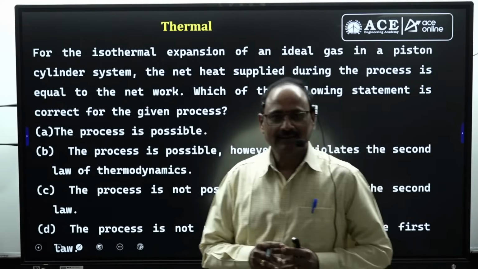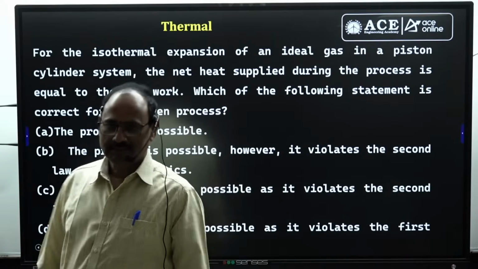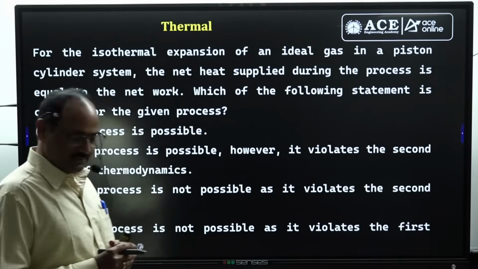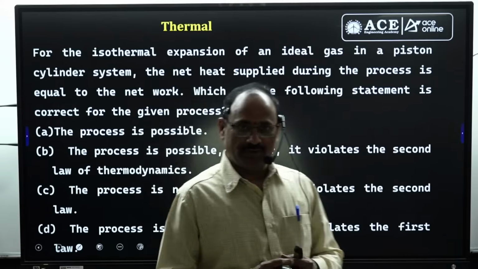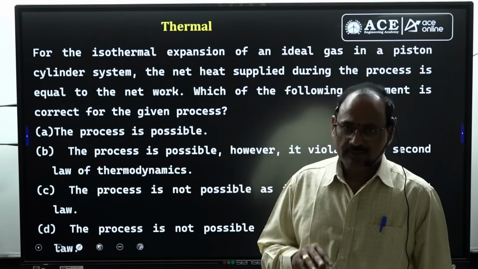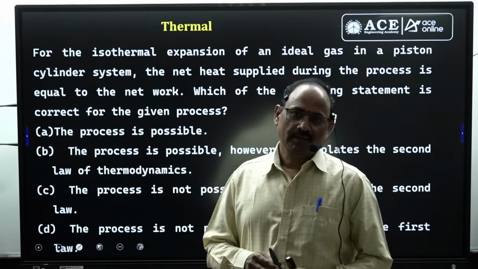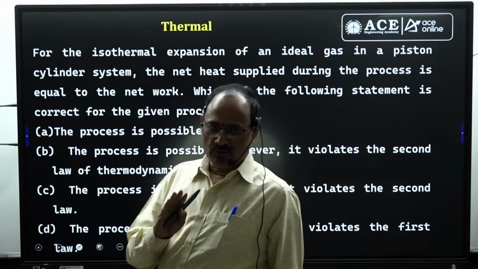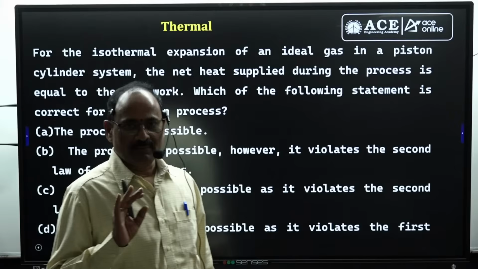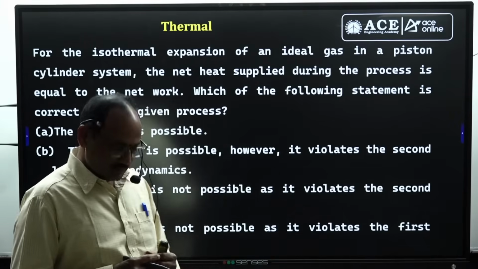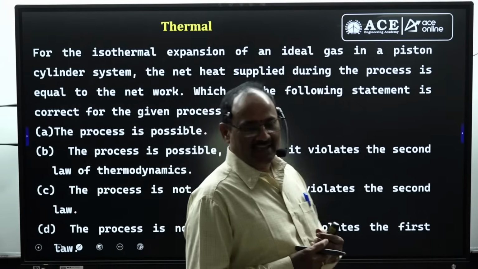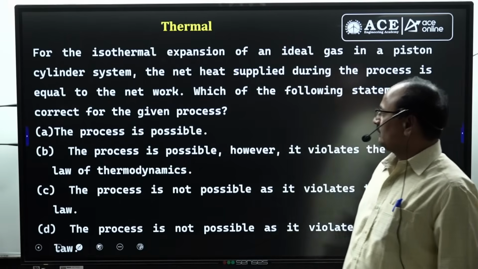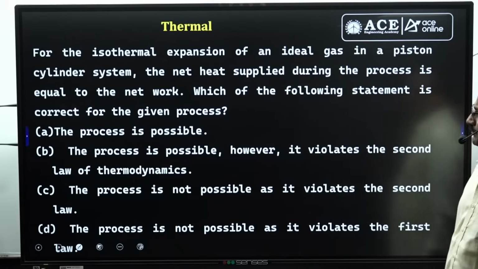Hi students. Now let us discuss the solutions for thermal questions. These are memory based questions. I received 5 questions. Among the 5 questions, 2 are from non-flow process, 1 is from properties of pure materials, 1 question from Rankine cycle, and the other question is on exergy or available energy. Okay. Look at the first question that I received.